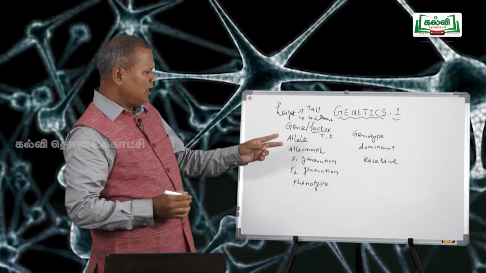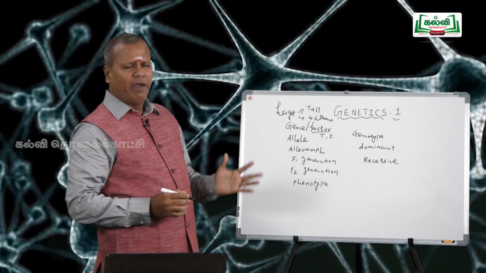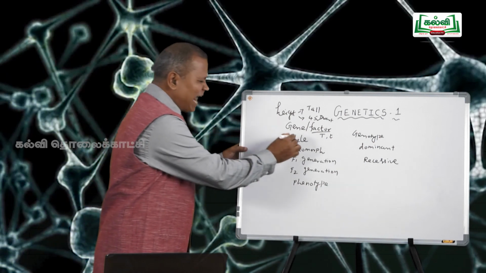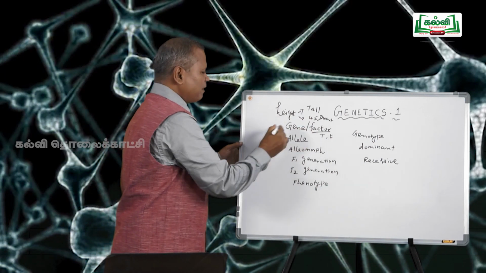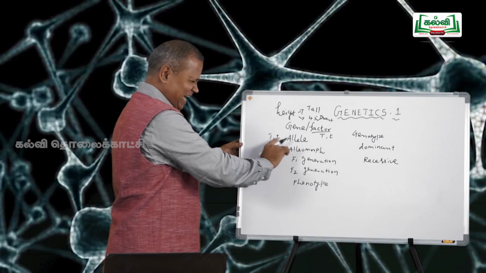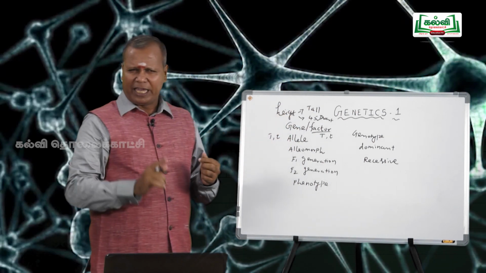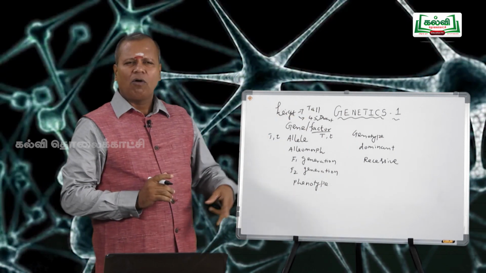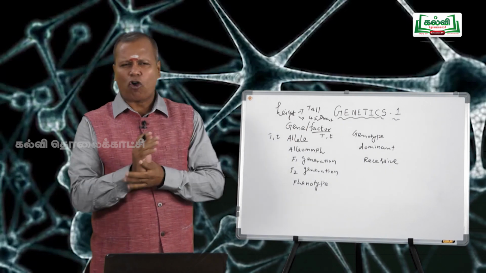According to Mendel, the factors are expressed in two ways. One is called dominant, another is called recessive. Define an allele, alternate forms of the same gene which control different expressions of a single character. Here the character is one, height. It is expressed in two ways. One is called tall, another is called dwarf.